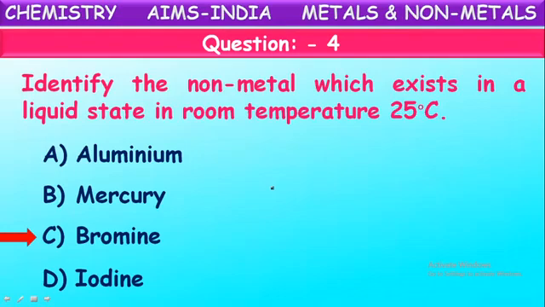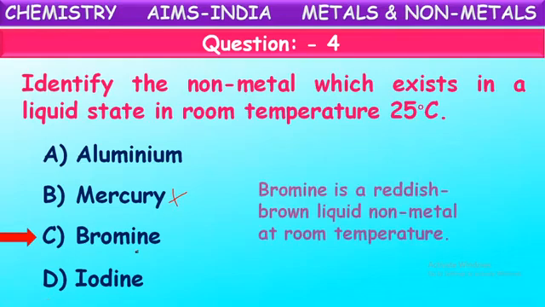Among metals, mostly all are in the solid state, but the only metal that exists in the liquid state at room temperature is mercury. Mercury is also a liquid, but it is a metal, so it won't come under this. Bromine is the correct answer, and it is a reddish brown liquid non-metal.